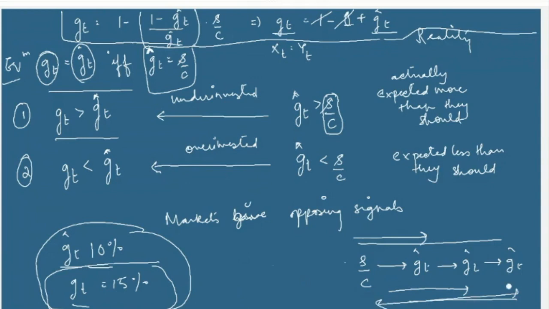That's how markets operate, right? That's how we believe in the free market forces, that when demand increases, prices will increase, and hence you reach a new equilibrium point by increasing the prices. So ideally the market brings you back to equilibrium by giving you a signal. But here we see that instead of coming back to equilibrium, which is at S by C, the investor is moving away and away from the equilibrium.